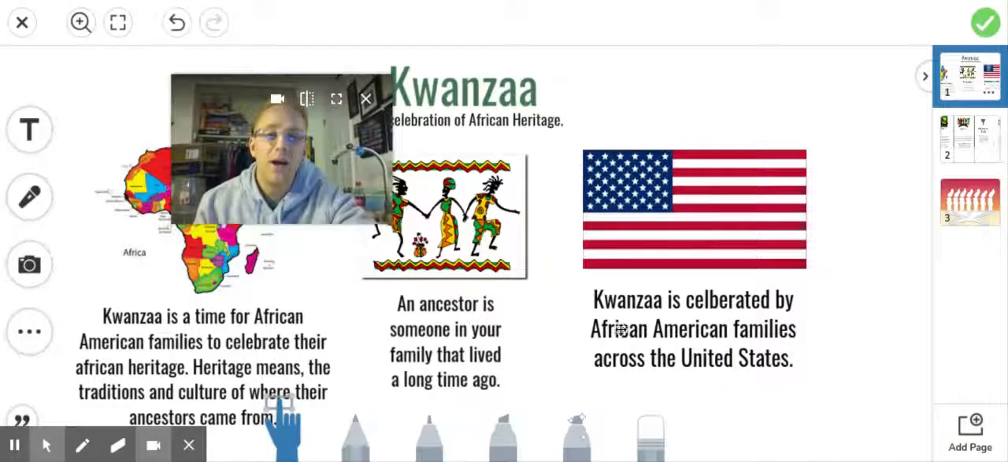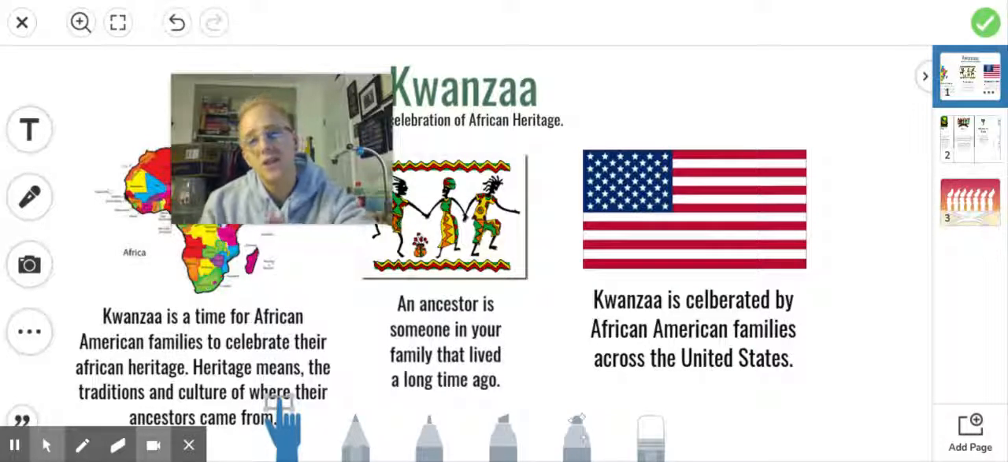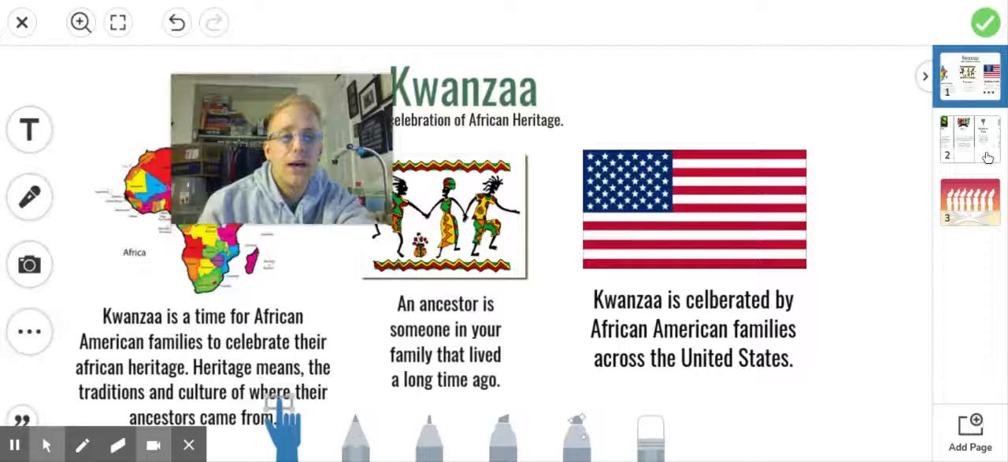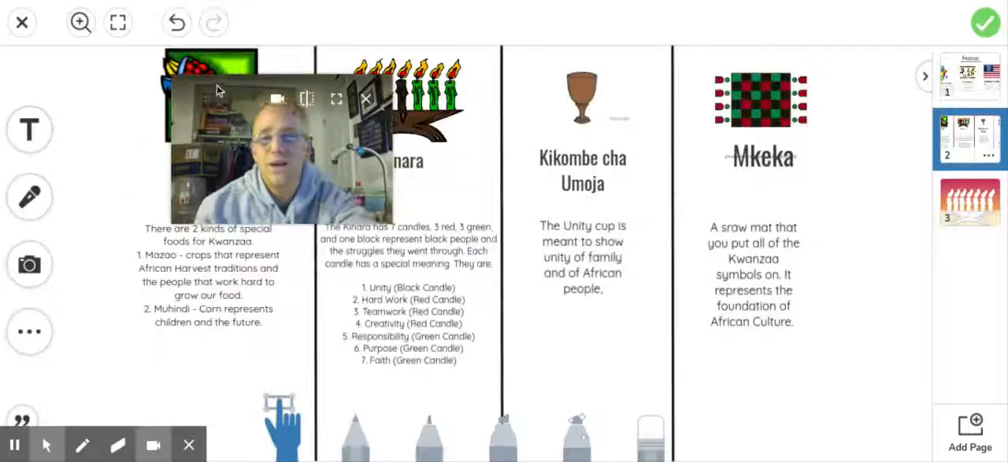Kwanzaa is celebrated by African American families all across the United States. It started to spread to other countries, but it started in the United States in the 1960s, and it really is celebrated mostly here in the United States. We're going to go ahead and look at some symbols of Kwanzaa now.